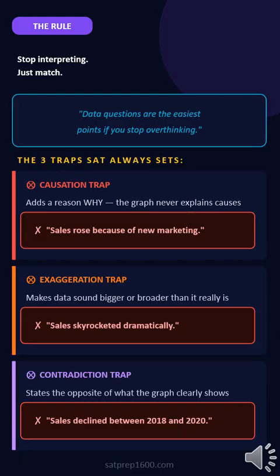Here's the rule that flips data questions from hard to free. Stop interpreting. Just match. The College Board sets the same 3 traps every single time. Trap 1, causation. The answer adds a reason why. The graph never explains causes. Eliminate. Trap 2, exaggeration. Words like skyrocketed or dramatically. If the data didn't, the answer didn't. Eliminate. Trap 3, contradiction. It says the opposite of what the graph shows. Easiest one to spot. See these words, kill them on sight.